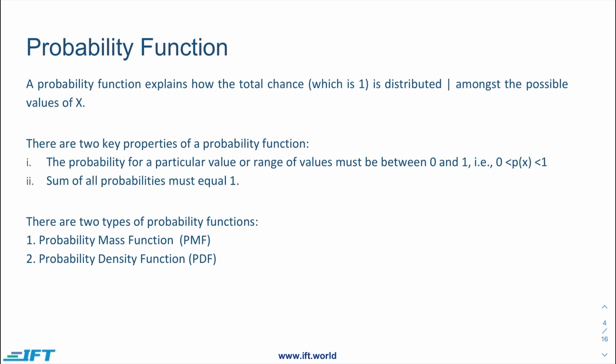Broadly speaking, we have two probability functions, probability mass function and probability density function. A probability function explains how the total chance is distributed amongst the possible values. So we talked about the probability function f(x) equal to x divided by 6. Basically, using this function, we are trying to explain the probabilities that we can have using a general term, using a general equation.